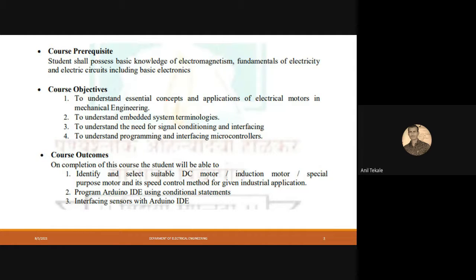So the objective of the electrical section is that you have to understand the concepts and applications of electrical motors within mechanical engineering. Then what will be the course outcomes? By the end of the course you will understand how to find a suitable DC motor or induction motor, what the various speed control methods are, as well as why starters are used, and all those things will be the course outcome for this syllabus.